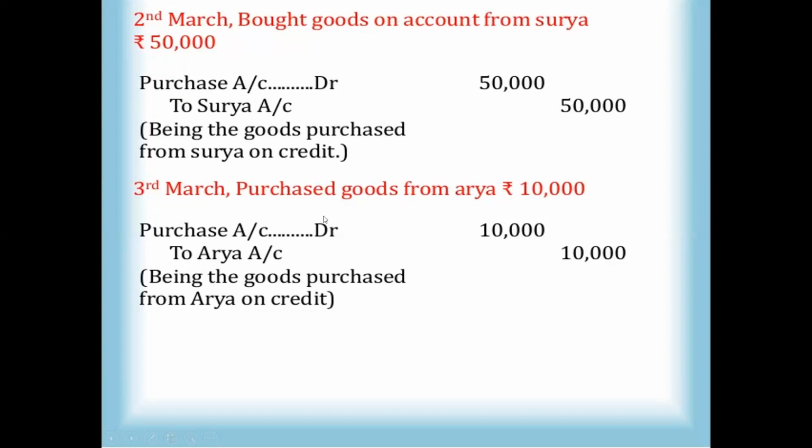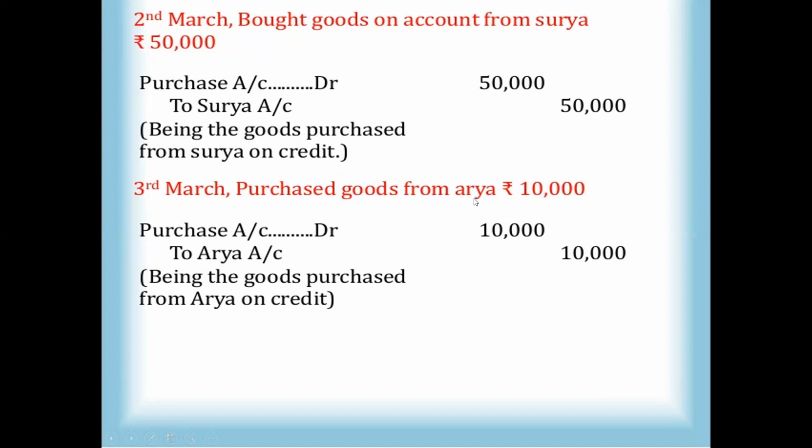So 50,000 rupees being the goods purchased from Surya on credit basis. And the last one, see here, is another purchase: goods purchased from Arya, 10,000. It is also a credit transaction. They didn't give any cash word, so at that time you can take it as a credit transaction. So one is Arya account, second one is purchase account.